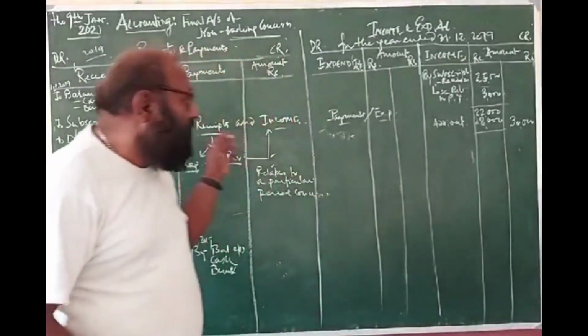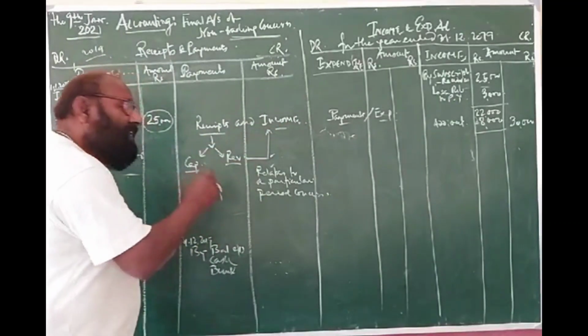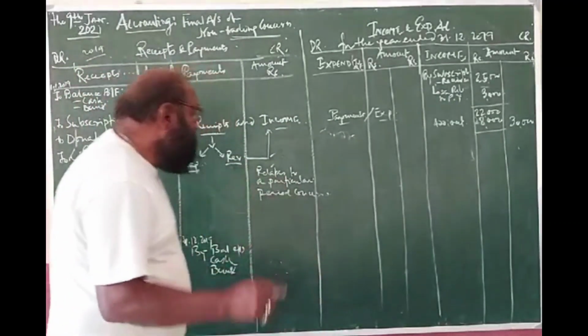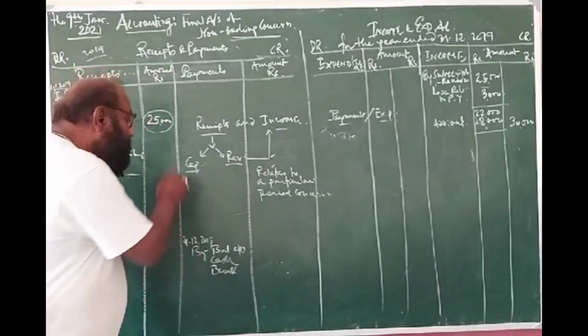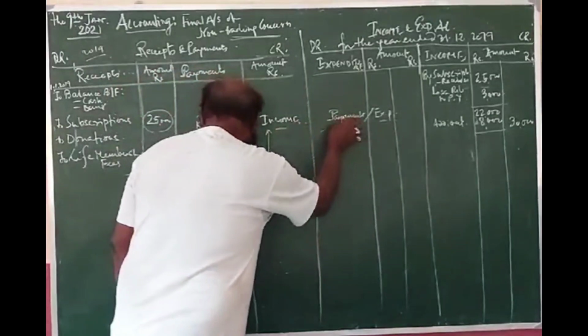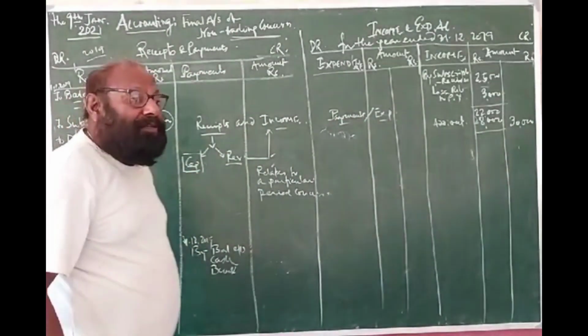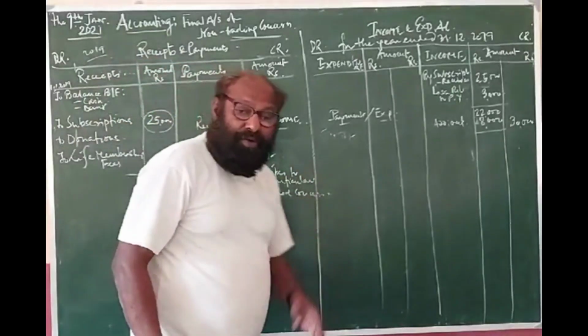So I have given the idea of receipts and income. Receipts may be capital in nature, receipts may be revenue in nature. The capital receipts must not take place over here. They will go to the balance sheet. You have sold some machinery, what I have told you.